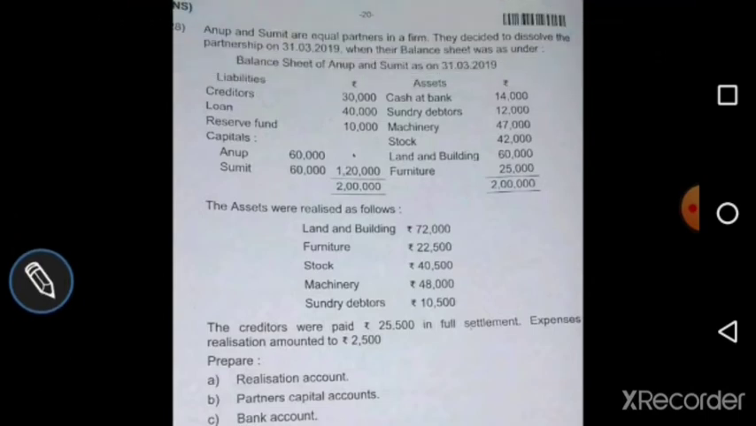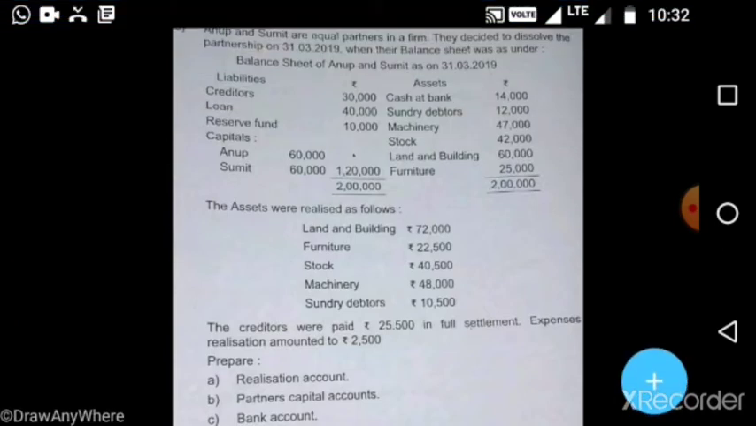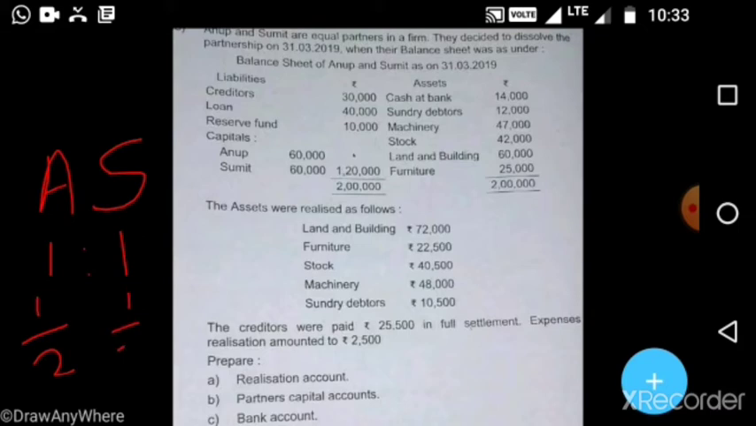Anup and Sumit are equal partners in a firm, which means there are two partners. Equal means their profit sharing ratio is equal, that is 1:1. Their position in the business is equal, so 1 by 2 for Anup and 1 by 2 for Sumit. So their profit sharing ratio is 1:1.